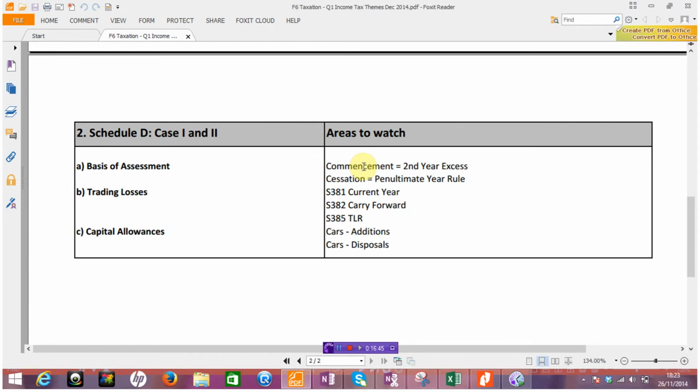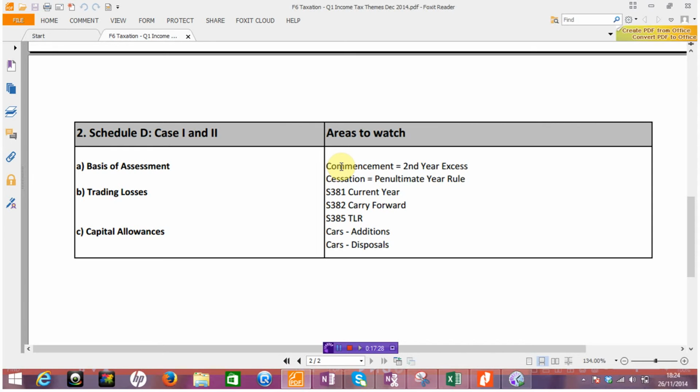And we really should know these rules, in particular with commencement year 2. Yeah, this second year rule, and remember that if it's not actual, i.e. that there's no accounting period of 12 months ending in the tax year, then we've got 4 possibilities, but they can broadly be summarized as really the latest 12-month accounting period ending in the second tax year. Okay, so make sure that you understand the format of how an answer works for base of assessment. Deal with 1 year at a time. Make it clear that you are dealing with that particular tax year and do your calculations.